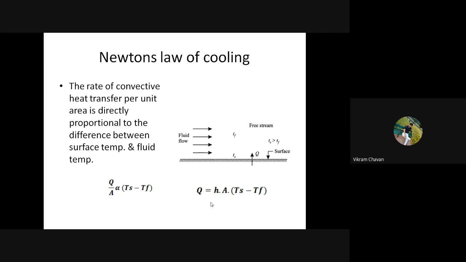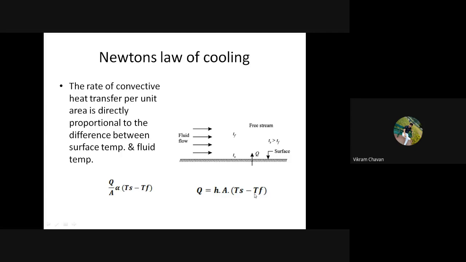Degree Celsius or degree Kelvin, because if you add 273 to Ts and add 273 to Tf, we are taking the difference only.